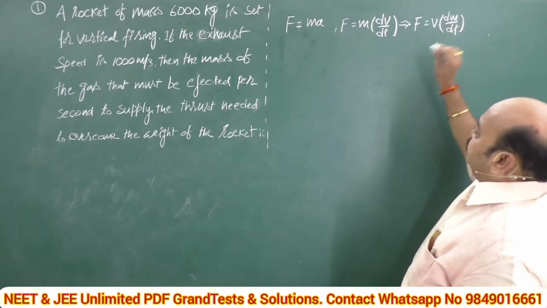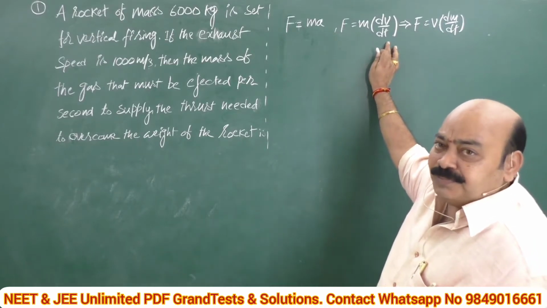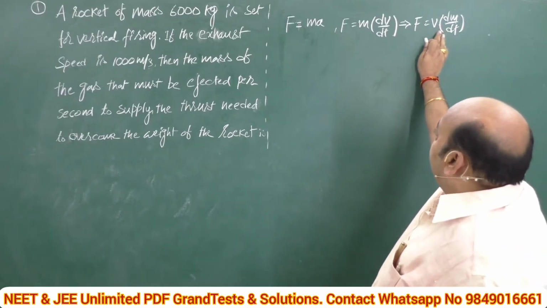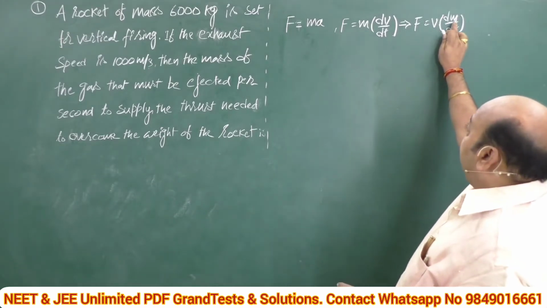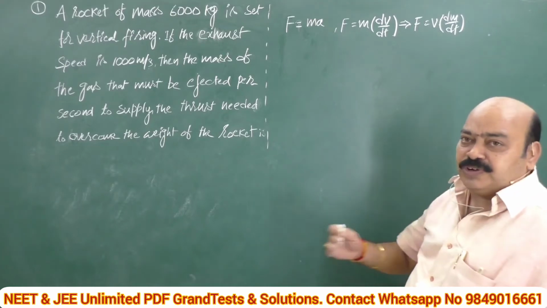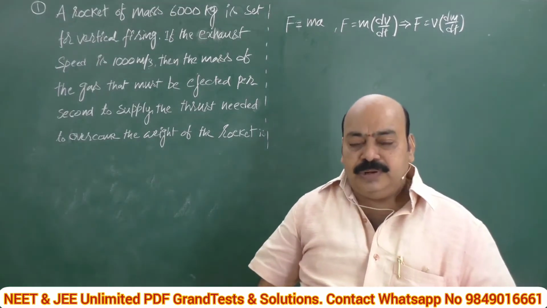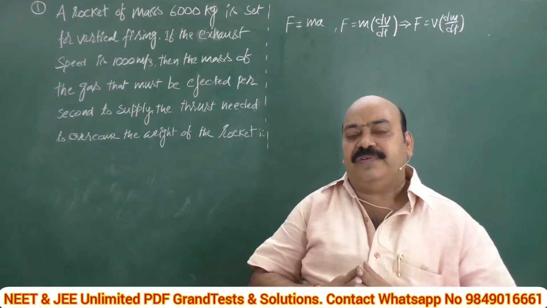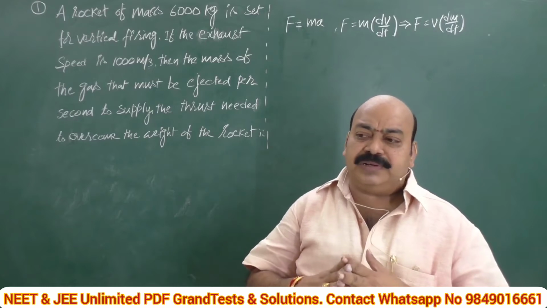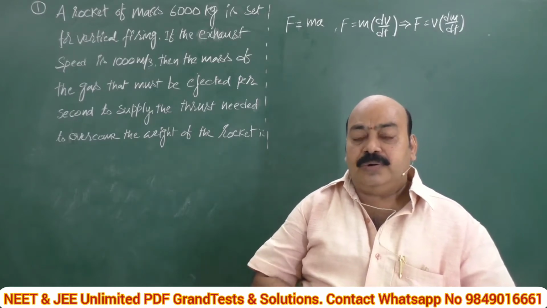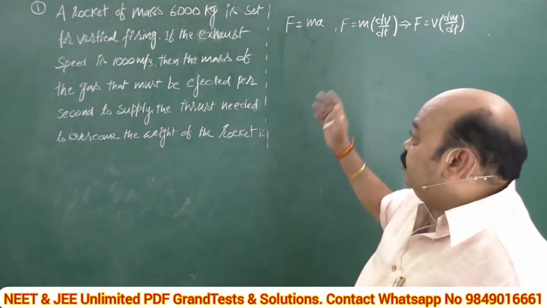So, what is the difference? Here velocity is varying with respect to time. In the other case, velocity remains constant, but the mass is varying with respect to time. In this class, I am going to give the two variations: where velocity remains constant and where mass remains constant. Mass remaining constant is the general concept. Now, how is mass varying? I am going to give this example.